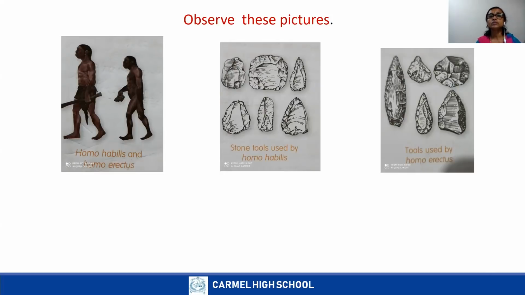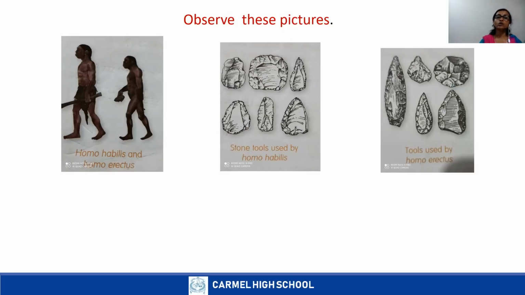Now, see the picture of stone tools, Homo habilis and Homo erectus. What can you find as the difference in the shapes? There is a change in the shape and size of the tools. Homo habilis used stone tools to tear the meat of dead animals. Homo erectus used these tools to hunt animals.